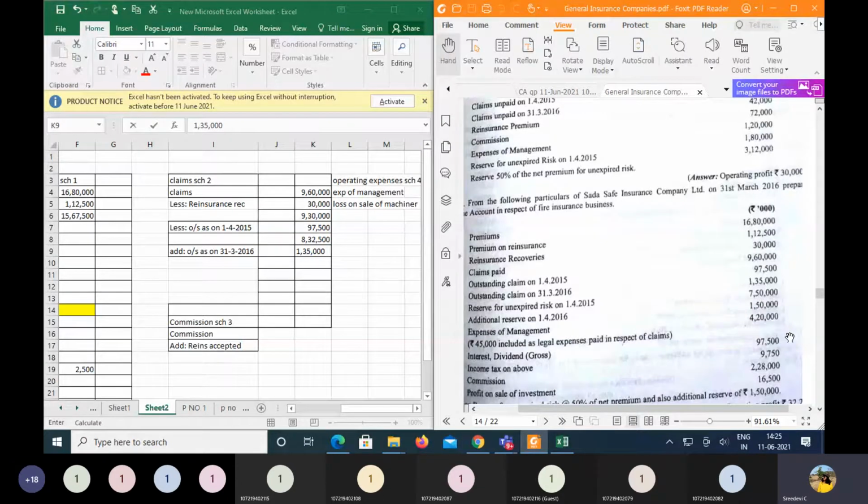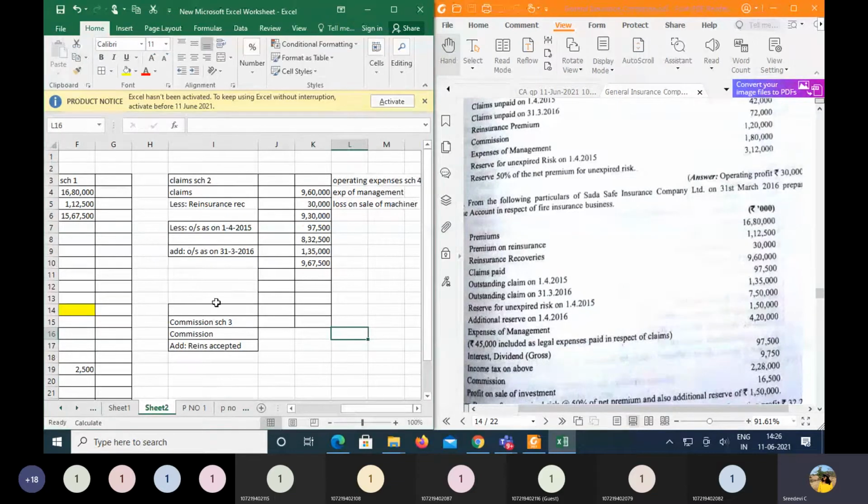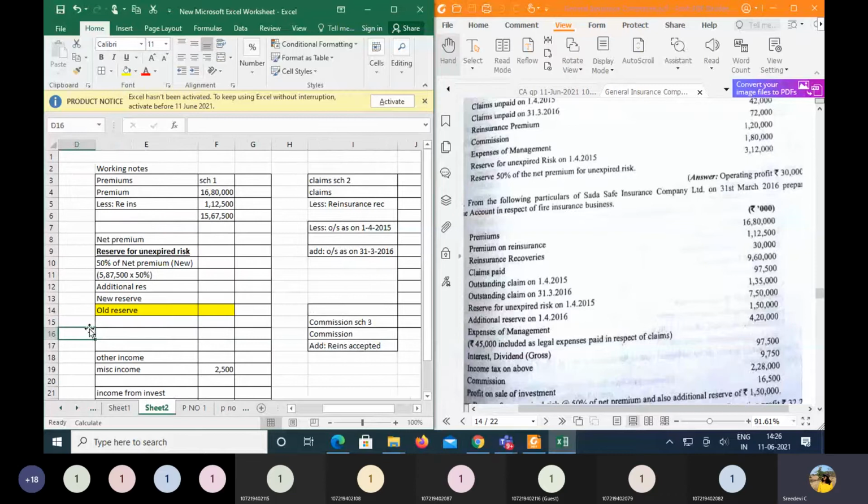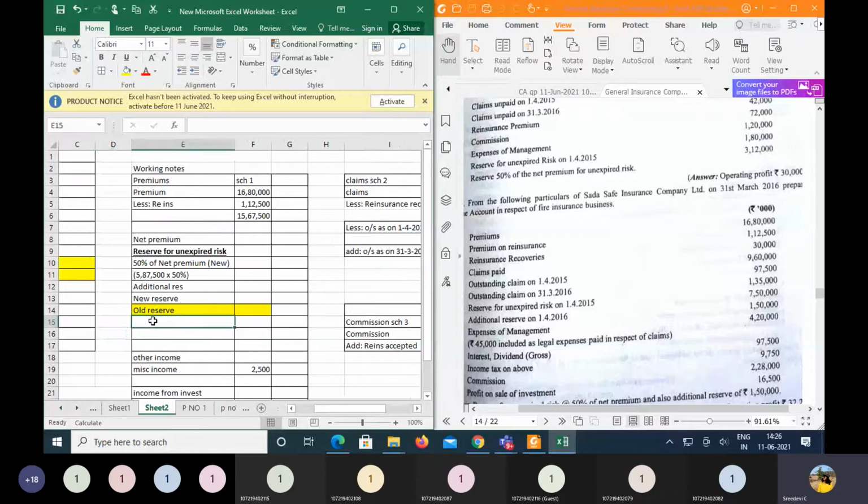So after adding 1,35,000, the amount of the claims over here is 9,67,500, right. Then we have the reserve which was provided in the last year. So we can also call this the old reserve. So the usual reserve in the last year is 1,50,000.